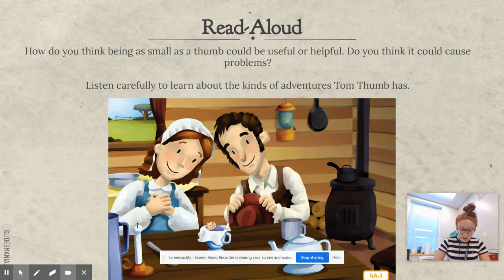Now, it happened that as the horse and cart turned the corner, a strange man was walking by and heard Tom calling out directions to the horse. "Look," he said to himself, "there goes a wagon, and the driver is calling to his horse, but the driver is nowhere to be seen." So what do you think the stranger thinks is going on? He's probably really confused because he can't see Tom Thumb because Tom Thumb's too small.